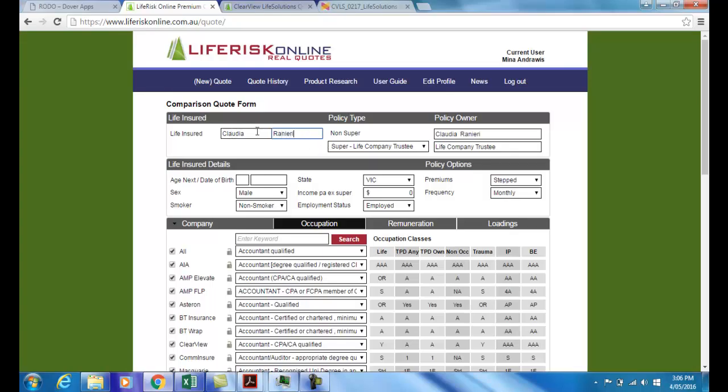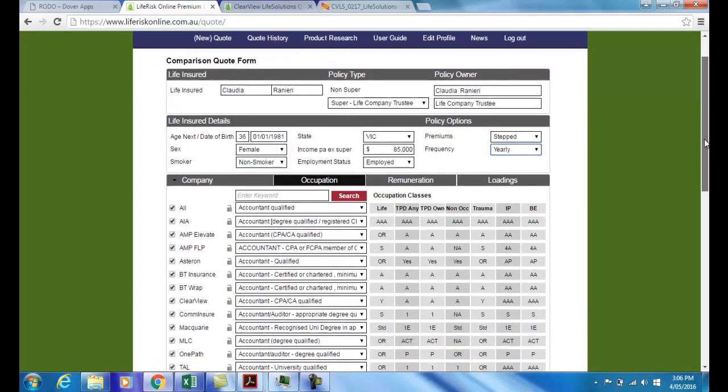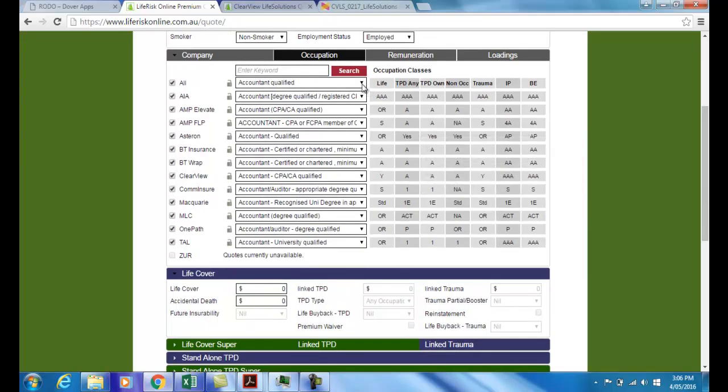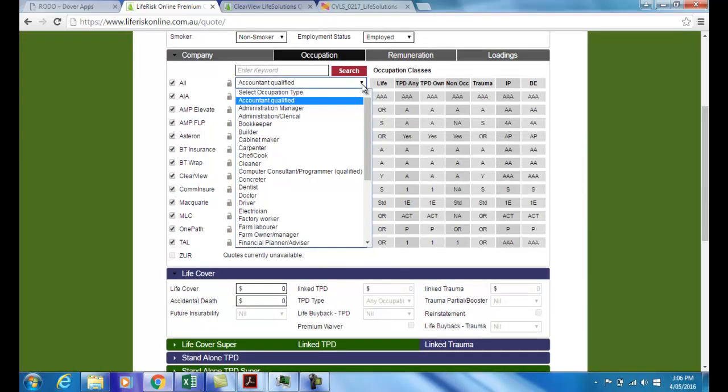We put in the details here. Claudia Ranieri, her age at her next birthday is 36, her date of birth is the 1st of January, which is convenient, might have been why I picked it. She's of course female. We're going to say that she lives in Victoria and that her income ex-super is $85,000. She's an employee, she's looking to pay stepped premiums, and she's aware and can pay her premiums annually. She's aware that doing so will actually reduce the premium payable to a small extent, but a small extent can be important. Her occupation, she's an administrative manager.